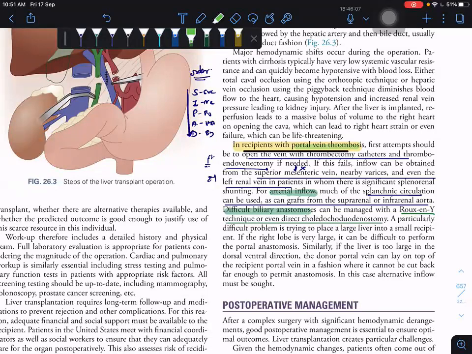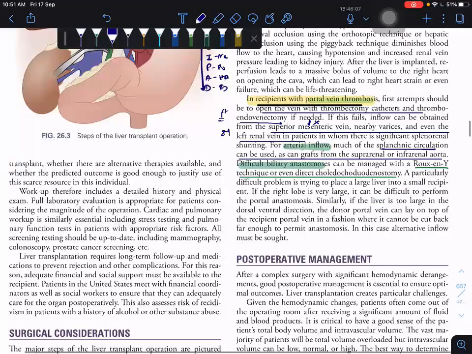Suppose you are finding a large liver in a small recipient. If the right lobe is very large, it can be difficult to perform the portal anastomosis. Similarly, if the left is too large, in the case of dorsal ventral dissection, we can leave it. Just remember these three things.